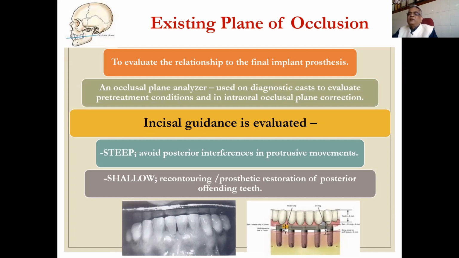And incisal guidance has to be evaluated, because if it is steep or shallow, it is going to affect our treatment planning. While it is steep, avoid posterior interference in protrusive movements. Otherwise, if it is shallow, then recontouring and prosthetic restoration of posterior offending teeth should be done before placing any anterior implant.